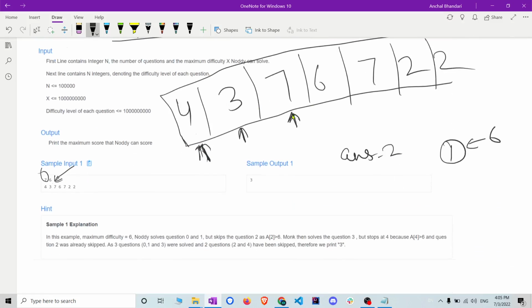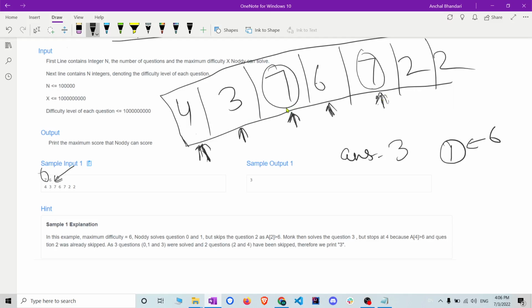So here Nodi will skip the question and continue the exam. When the pointer comes here, it will compare: 6 is greater than or equal to 6, so it is equal, and again our answer will increment to 3. Then the pointer comes here, and it will check if 6 is greater than or equal to 7. No, 7 is greater. So here Nodi will discontinue the exam.